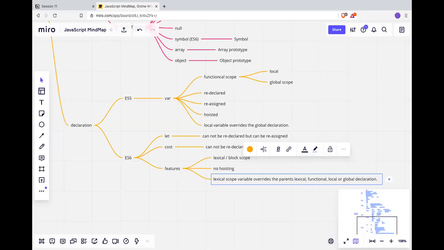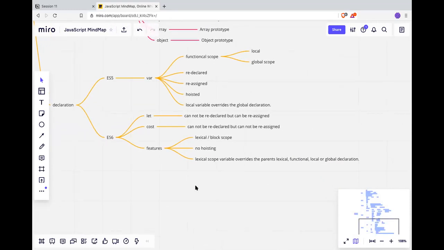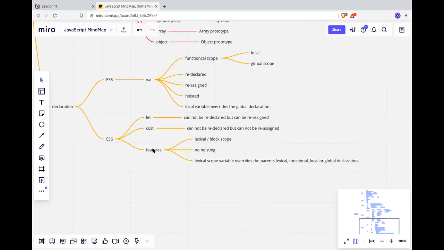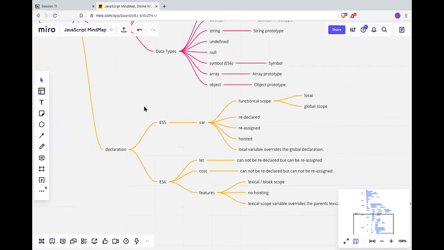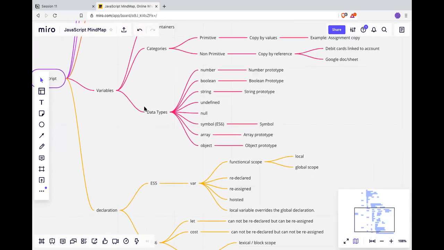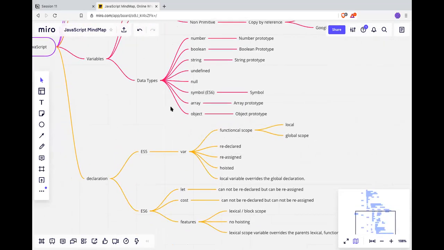Okay. Anything else? No. Okay. All right. So see this. We have the variable. Everything is a proper mind map. Okay.